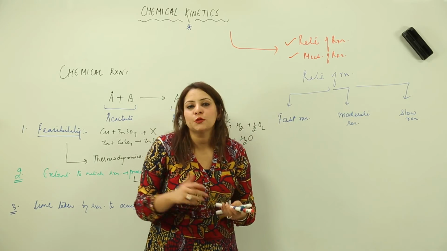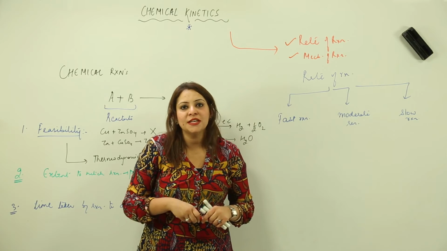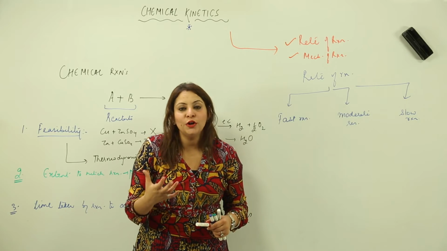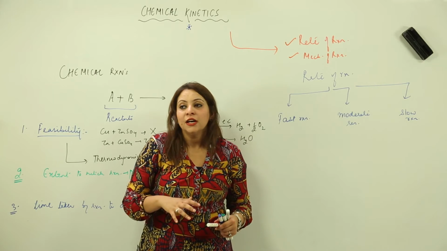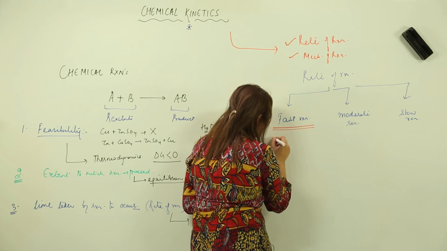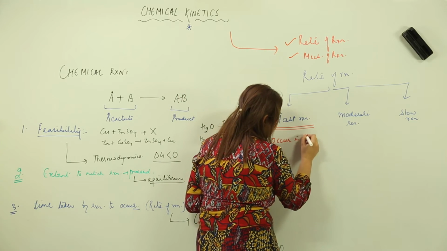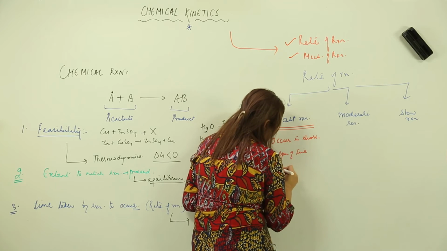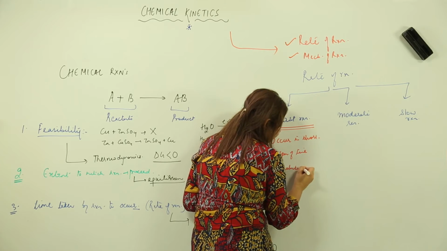Now what is the fast reaction? As the name suggests, fast means it has a maximum speed, it is instantaneous, it occurs very fast. Fast reactions are those which occur in a short span of time, or you can say they are instantaneous.